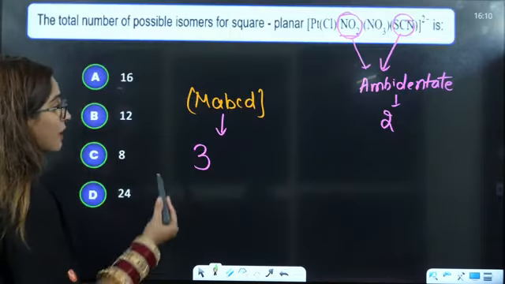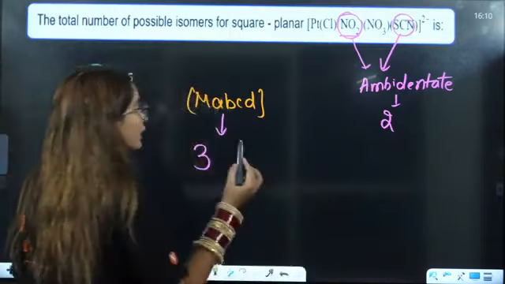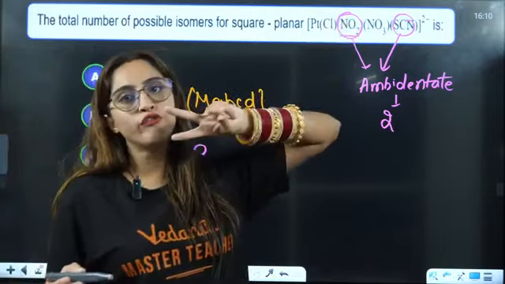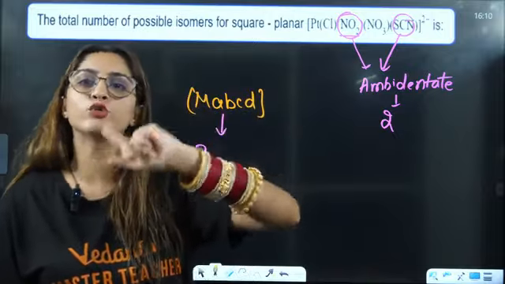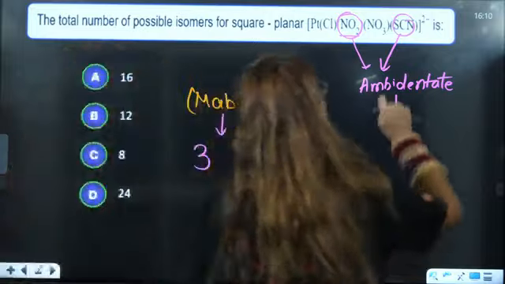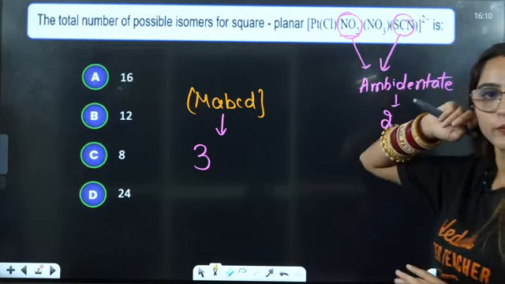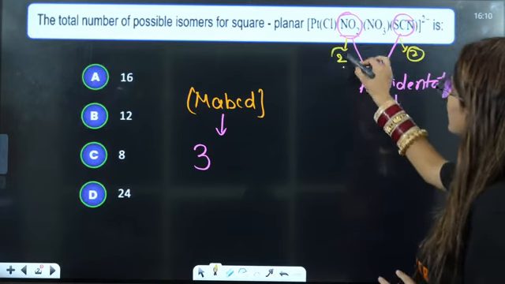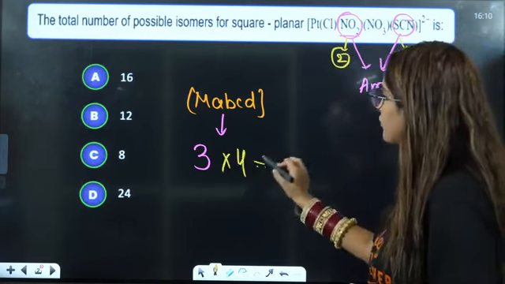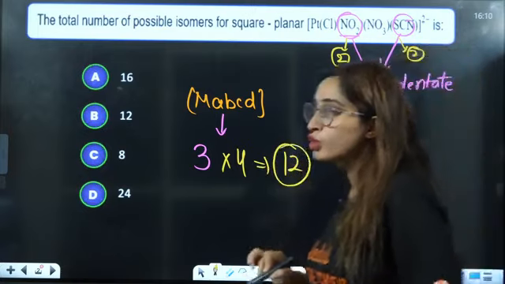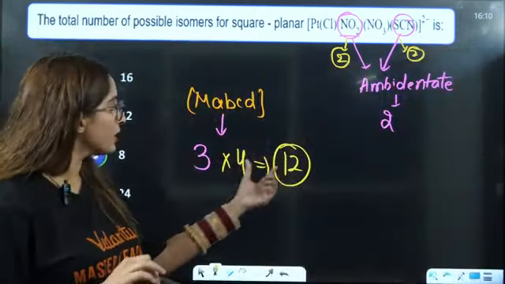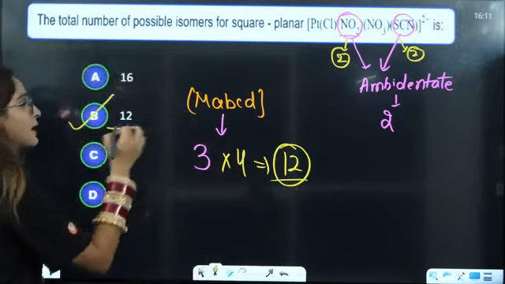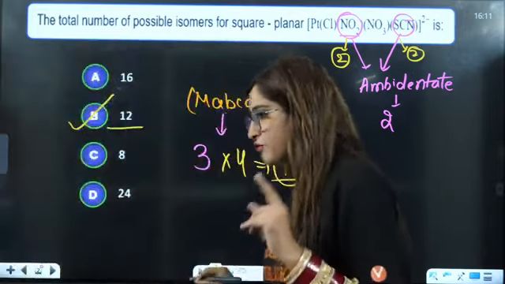But if I say that, ma'am, there is an ambidentate ligand, I know that here this NO2 can link through nitrogen and oxygen both. This also can link through nitrogen and carbon both. So that is why this will give you 2, this will give you 2. So 2 plus 2 is 4. So you will multiply this with 4, that is 4 times 3, 12. So total linkages is going to be 12. Total number of isomers is going to be 12 here. So B is the correct answer. Very important question.